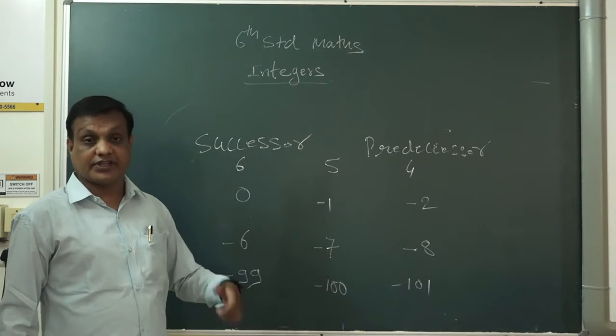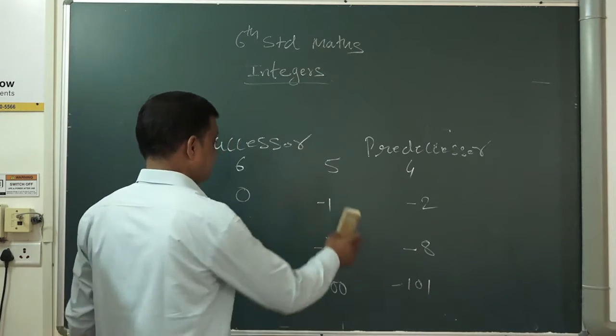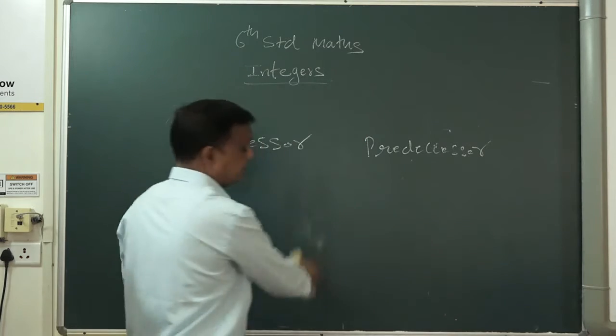This we already learned for natural numbers and whole numbers. Now we are learning it for integers. Some more examples we will take, so you will understand easily.